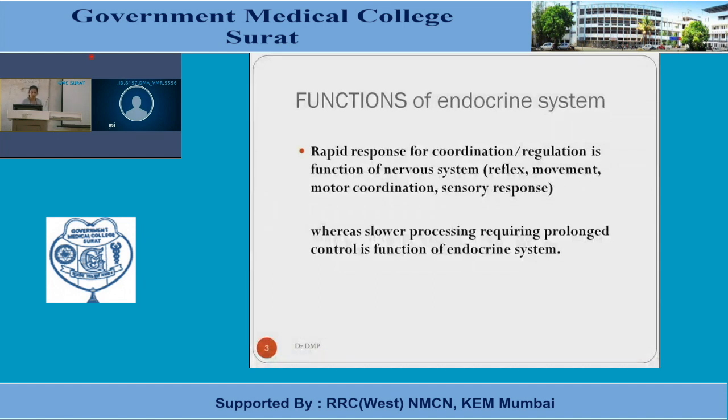like growth of the body, development of the body, calcium metabolism, and the growth of the bones. Or for gametogenesis, it controls the maturation of the ovum or maturation of the sperm. So it has long-term regulation over the various functions of the body by means of the hormones. That is the main function of the endocrine system.